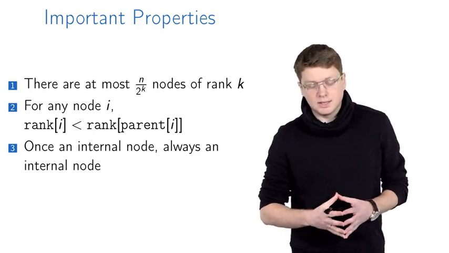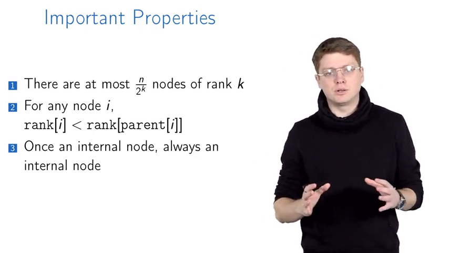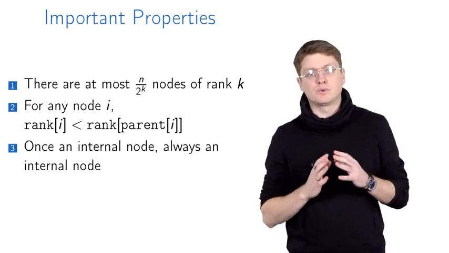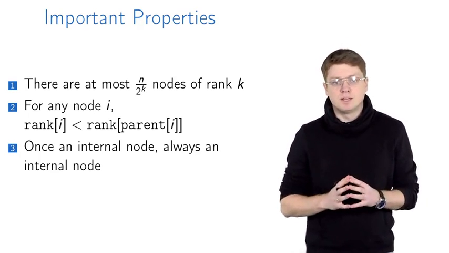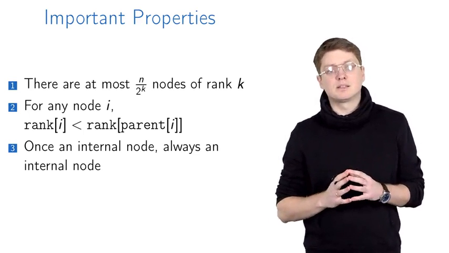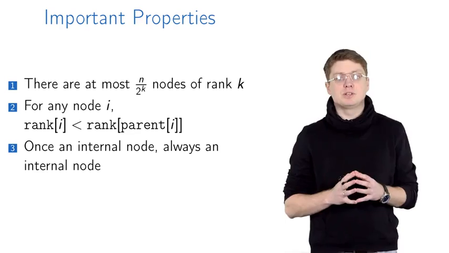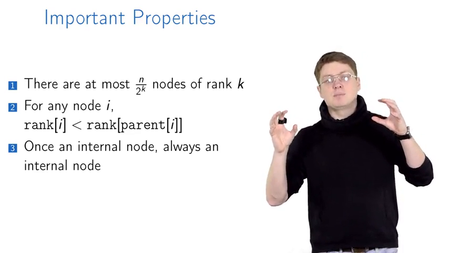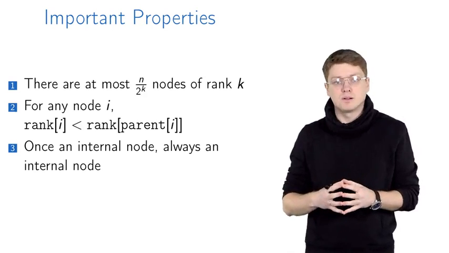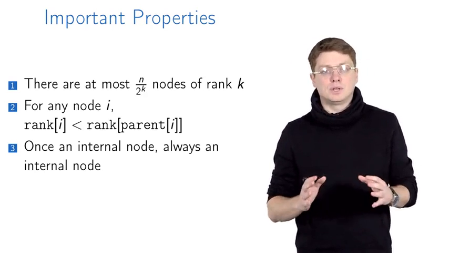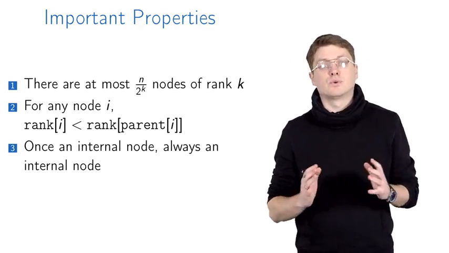The last property says that when a node becomes an internal node, it will be an internal node forever, right? It will not have a chance to become a root. And this is just because the find operation doesn't change any roots in our forest, while the union operation takes two roots and makes one of them a child of the other one. So it takes two roots and leaves only one root. So once again, when a vertex becomes an internal vertex, a non-root vertex, it will be a non-root vertex forever.